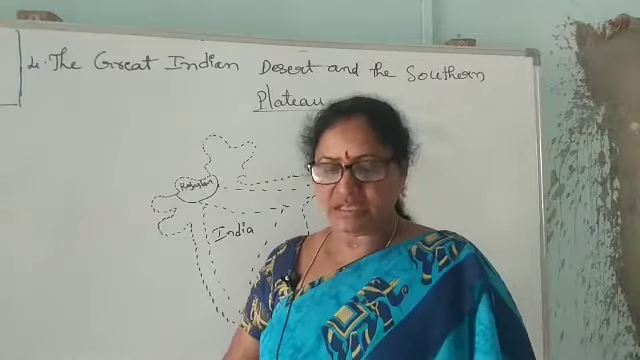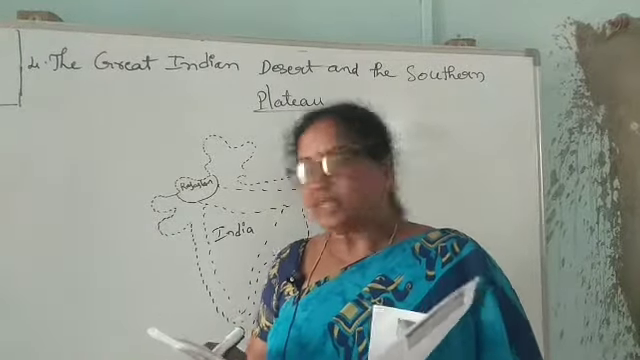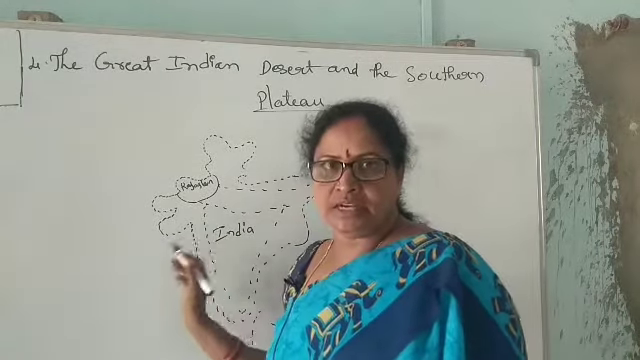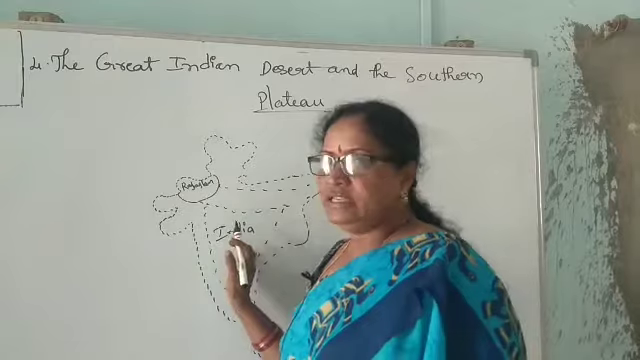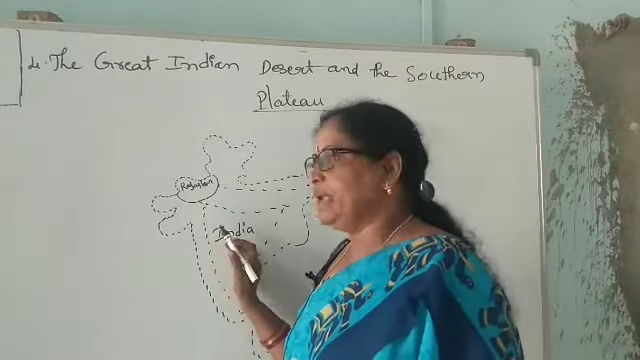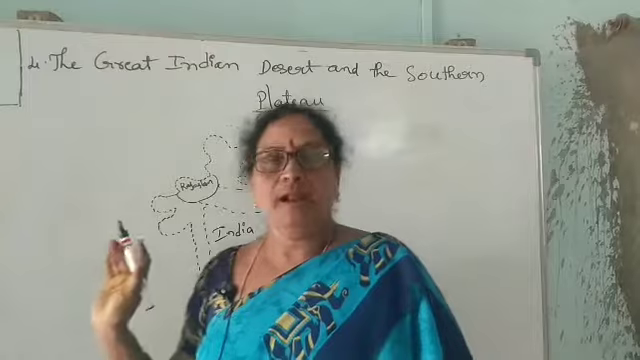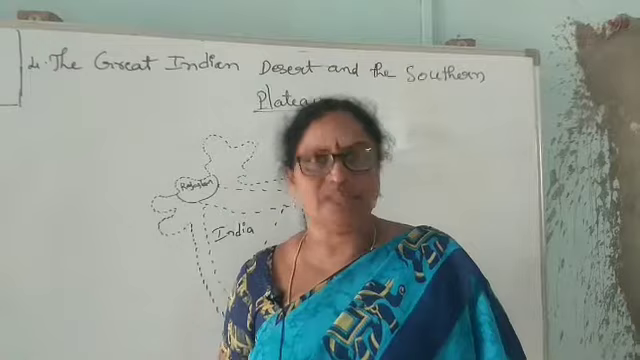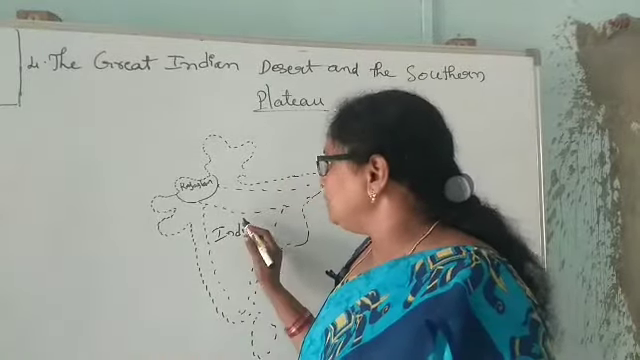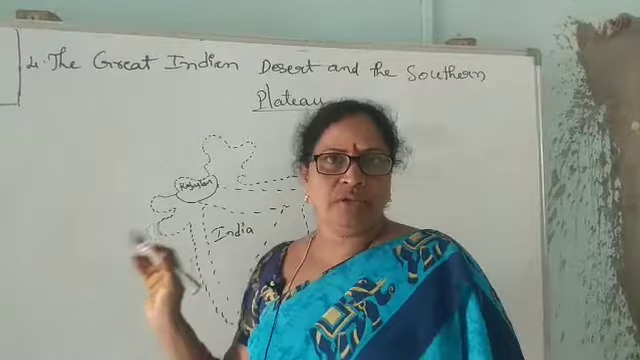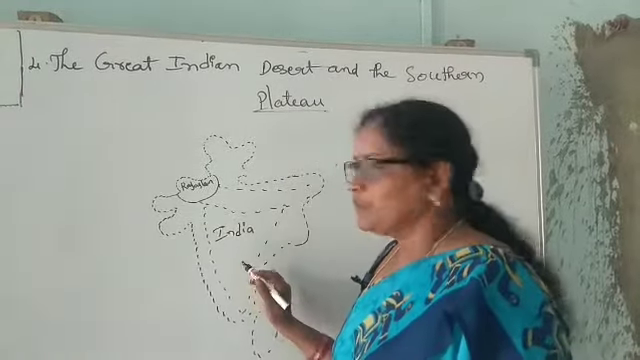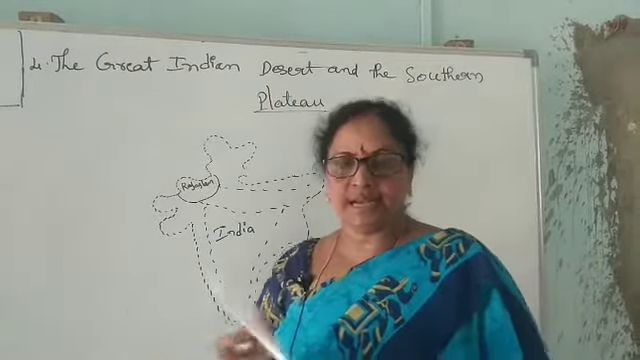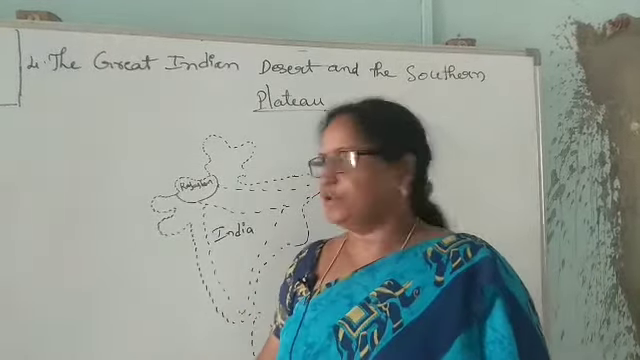Okay children, yesterday we learned this, no? The southern plateau means most of the plateau is located in South India. It is called the southern plateau. It looks like a triangle shape. And the southern plateau has been divided into two parts by the Narmada river. One is the Central Highlands and one more is the Deccan Plateau.